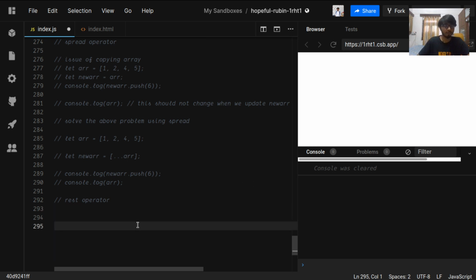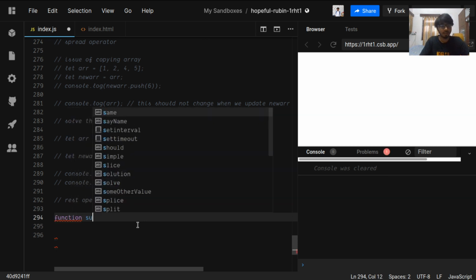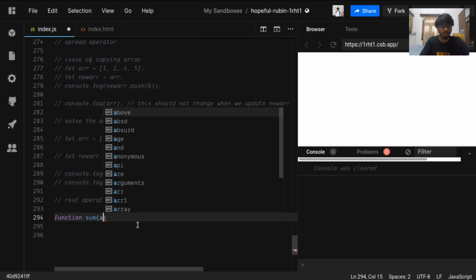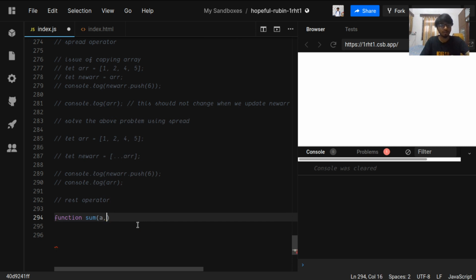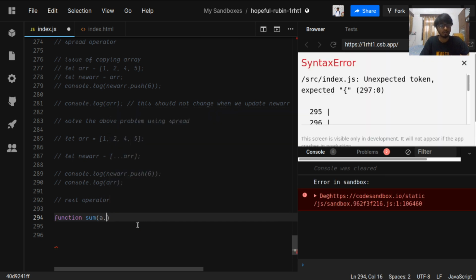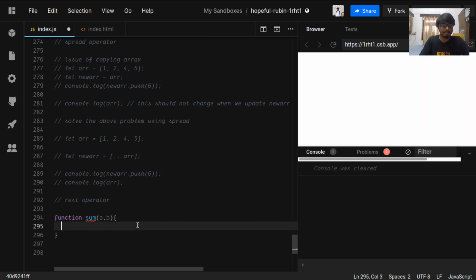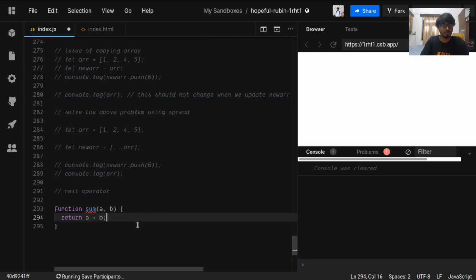Now let's make a function sum. It will take two values and return the sum of those values.